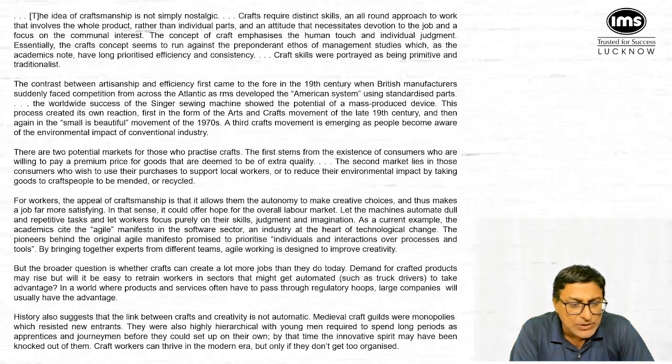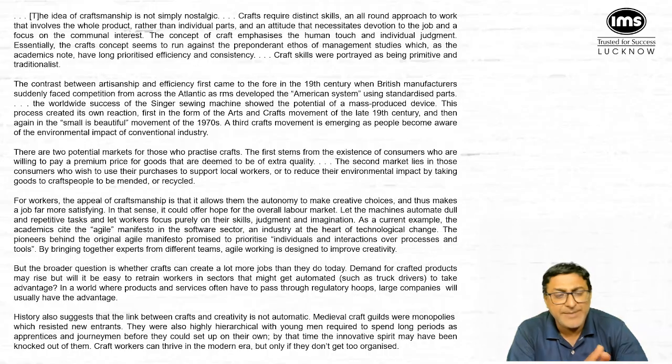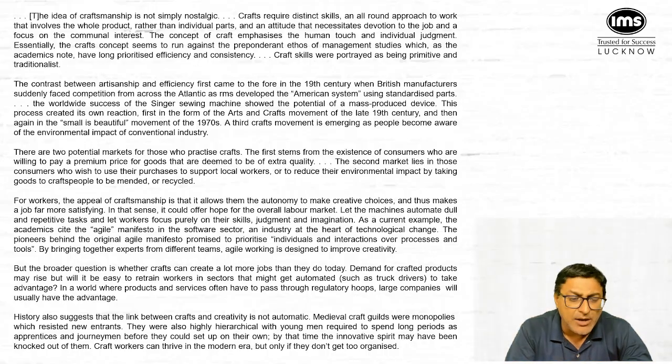Second market lies in those consumers who wish to use their purchases to support local workers or to reduce the environmental impact by taking goods to craftspeople to be mended or recycled. So ये second particular market है जो environment के कारण या local worker को support करने के लिए craftsmen को support करते हैं. Third paragraph also talks about why or what are the potential markets of craftsmanship.